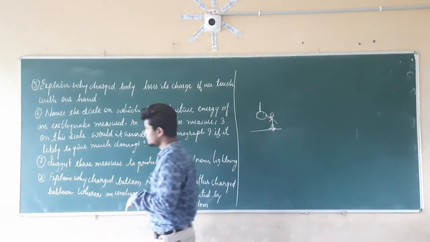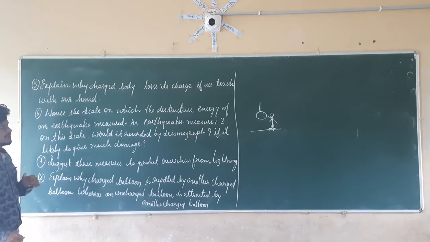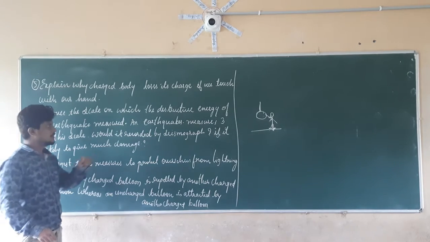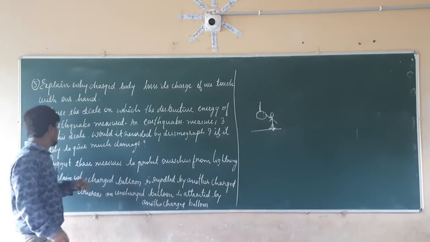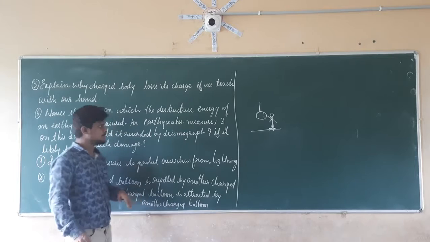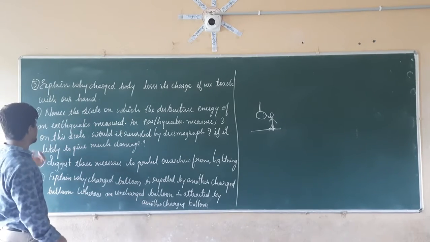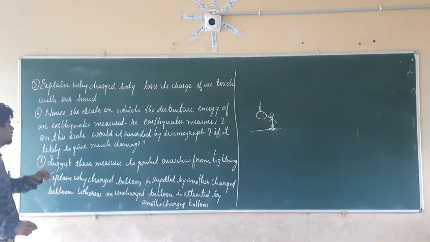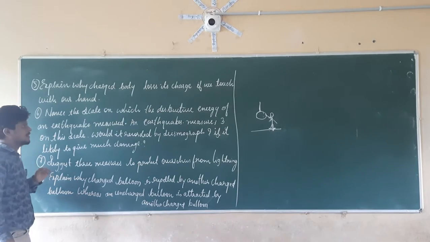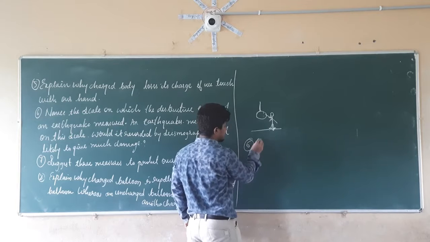Right. Now next, question number 6. Name the scale on which the destructive energy of an earthquake is measured, and an earthquake measures 3 on this scale. Would it be recorded by the seismograph? Is it likely to give much damage? In question number 6, these 3 sub questions are given. So the first question is, name the scale on which the destructive energy of an earthquake is measured. If you remember, that scale is known as the Richter scale.